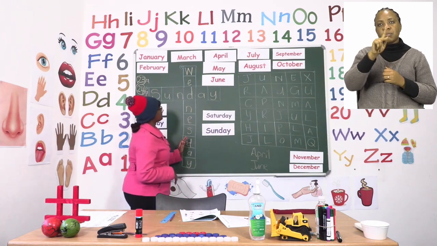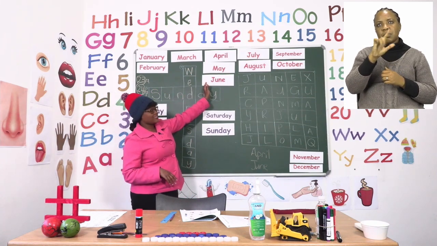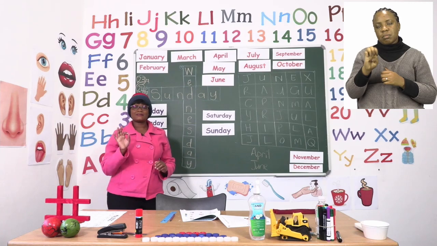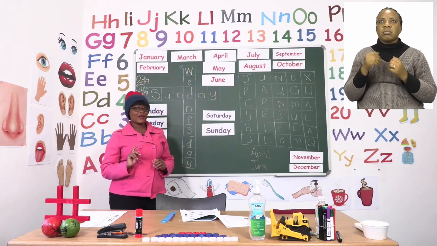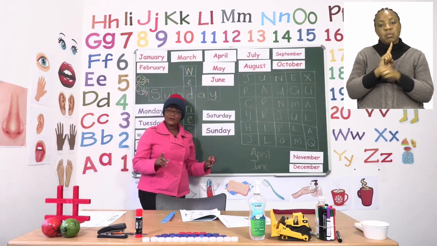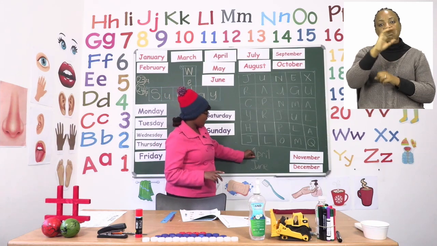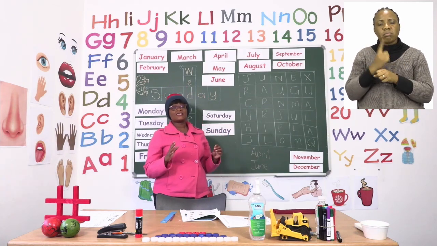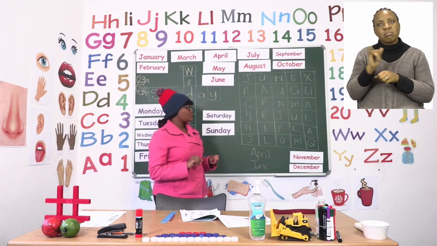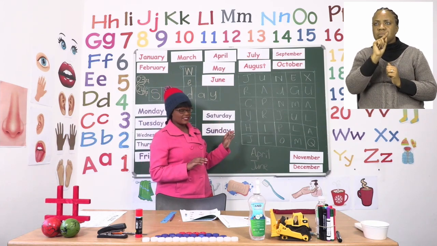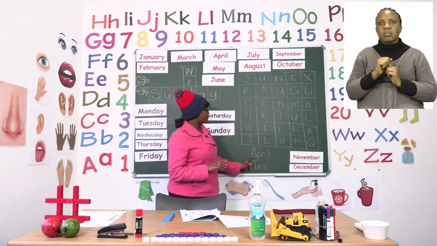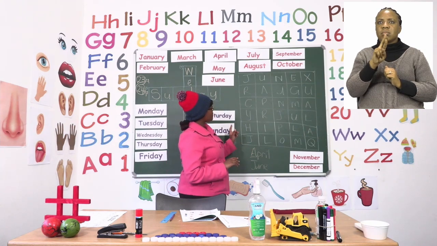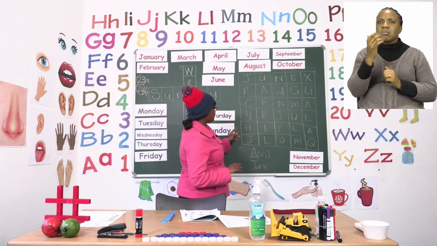I also have them up here for the spellings. So remember, boys and girls, you must be able to spell the words to find them. The first thing we always do when we're looking for a word is to underline the first letter of that word. That way we'll not get confused. And then after that, you check across or going down. We are looking for an A. So I'm going to go around and look for an A.